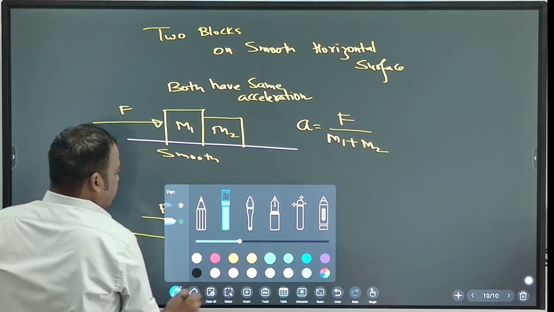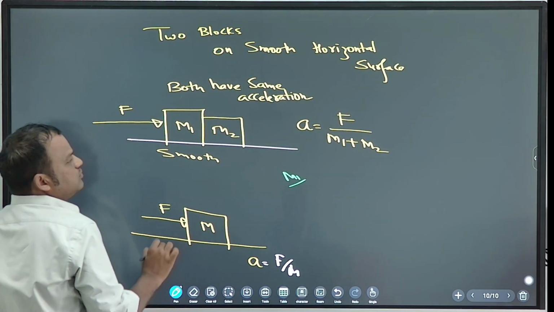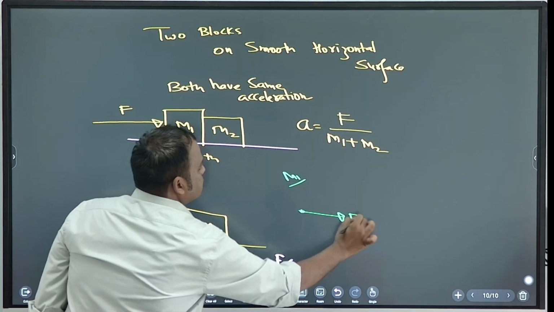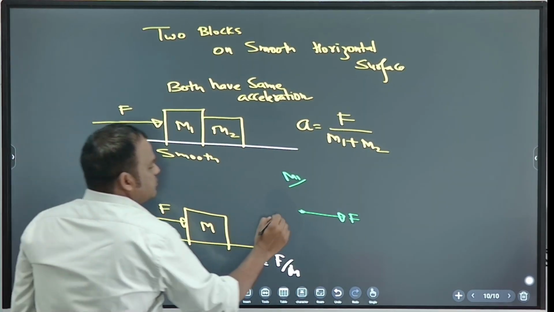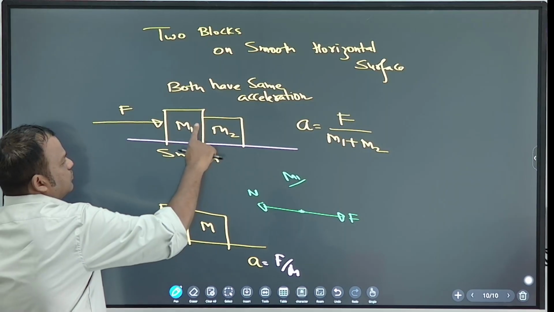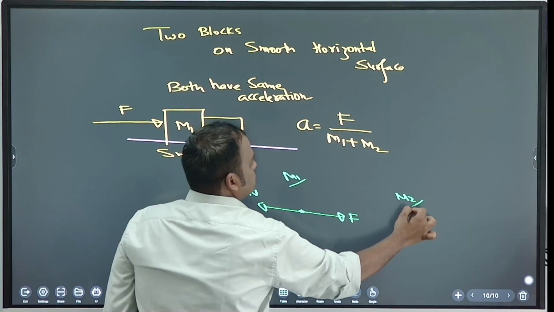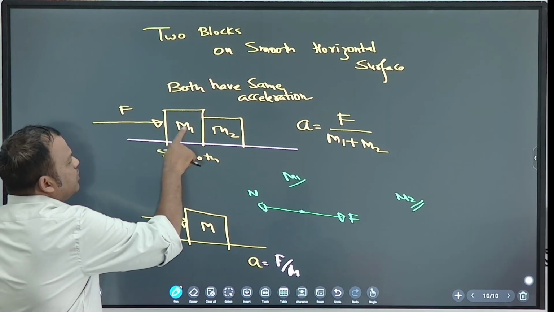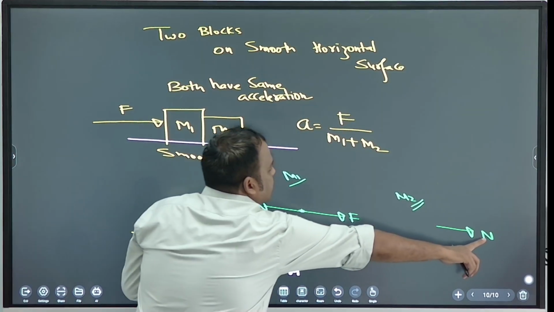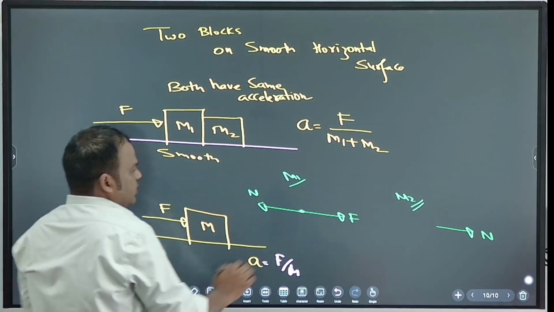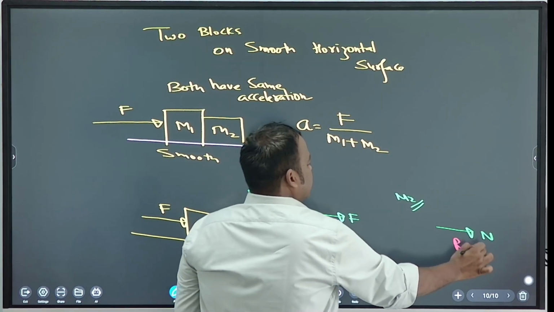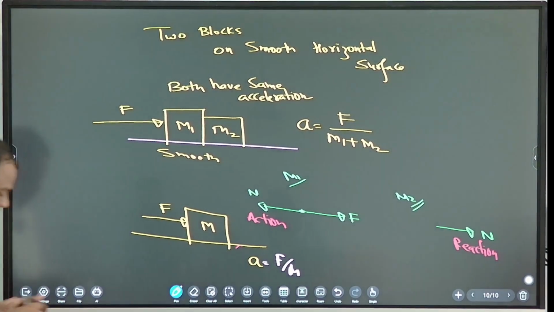So if you draw the free body diagram, it will be like this. For M1, F is to the right side. M2 will push M1 to the left side. Let's suppose that force is N. For M2, M1 will push M2 to the right side. That force is N. These two are action reaction. If you call this action, what is this? Reaction. Note down.